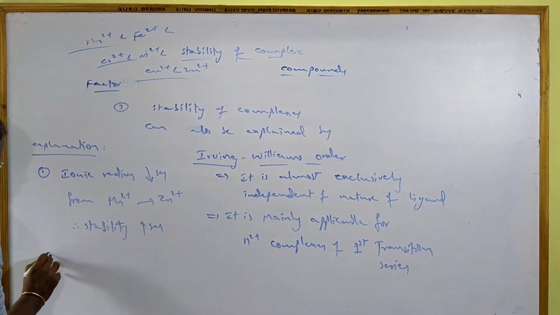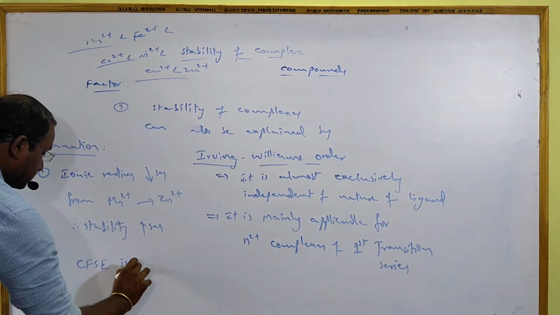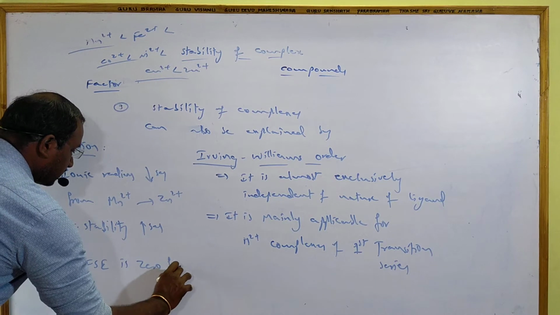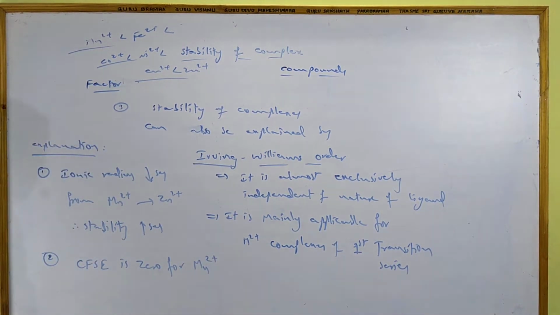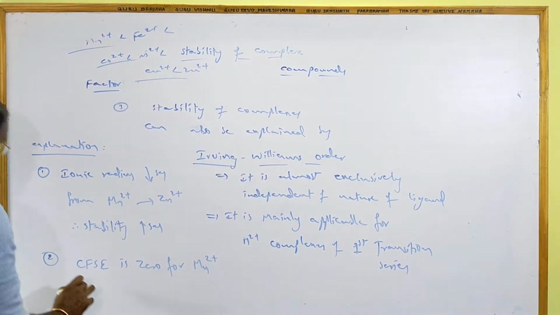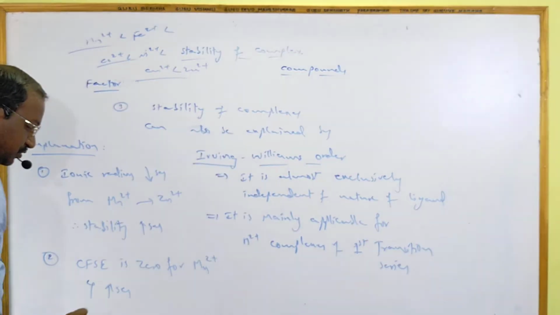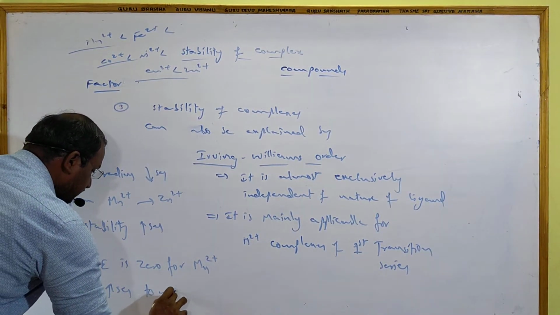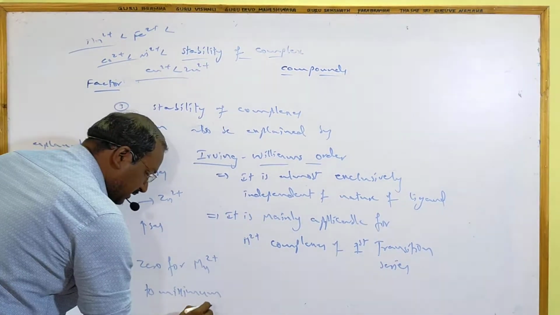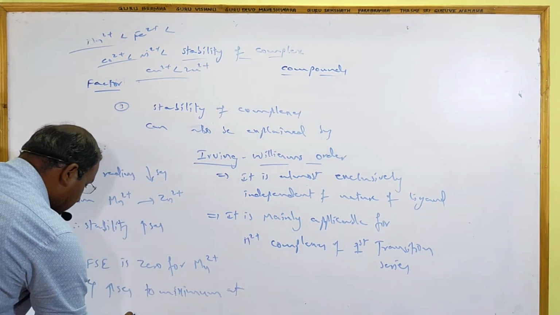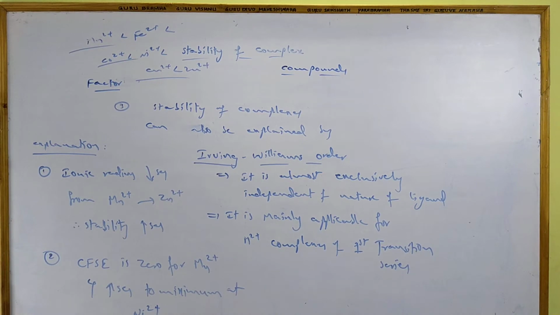And the second explanation is that CFSE is 0 for the Mn2+ complex and increases to a maximum at Ni2+.